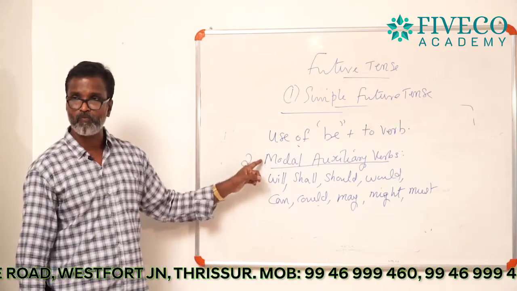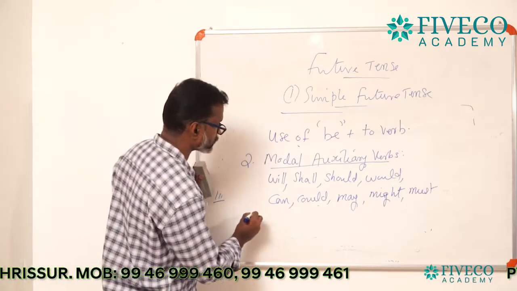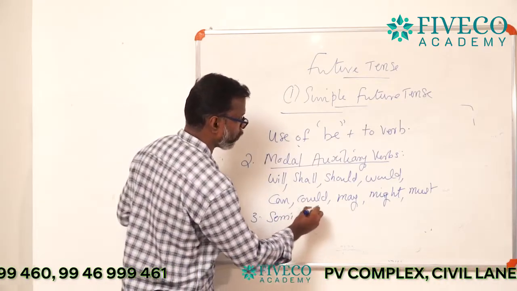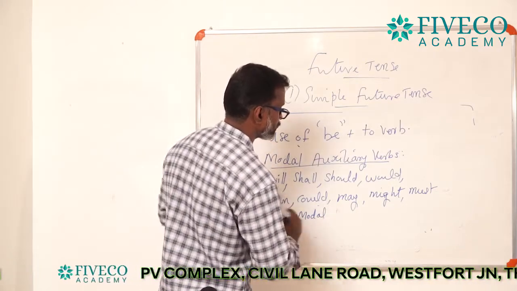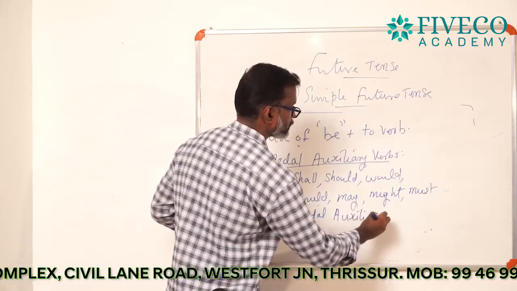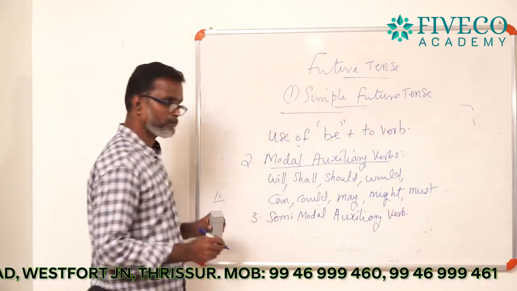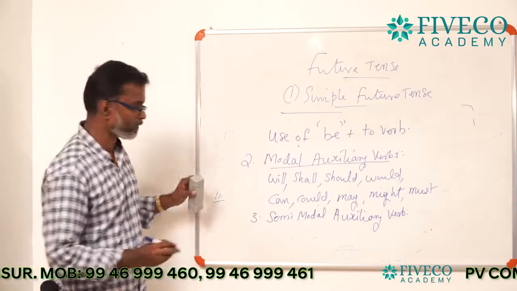And there is one more category, the last one, semi-modal auxiliary verb. That is the third one. Do you have any idea about a semi-modal auxiliary verb?